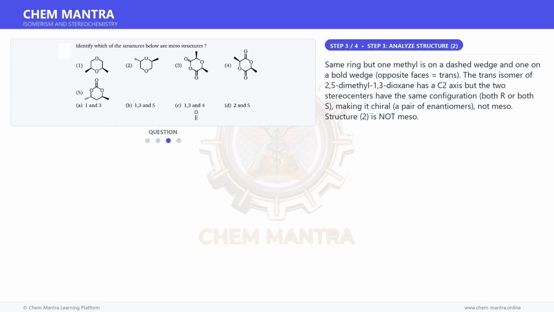Same ring but one methyl is on a dashed wedge and one on a bold wedge, opposite faces, is equal to trans. The trans isomer of 2,5-dimethyl-1,3-dioxane has a C2 axis but the two stereocenters have the same configuration, both R or both S, making it chiral, a pair of enantiomers, not meso. Structure 2 is not meso.